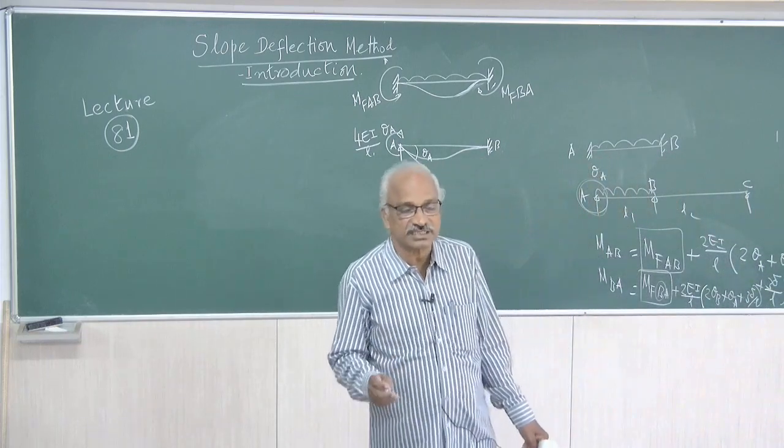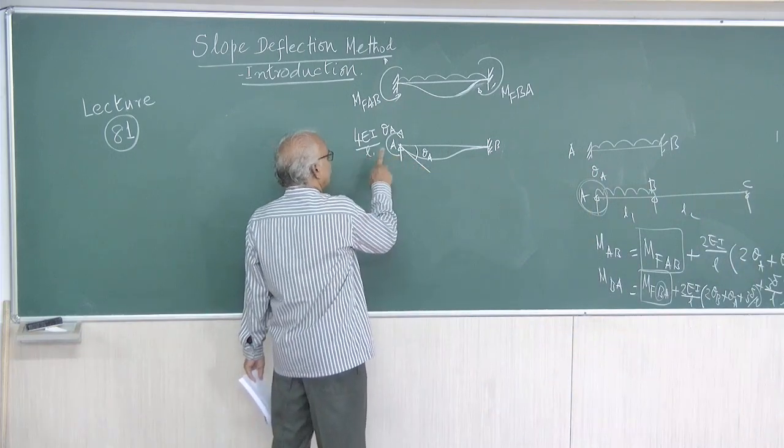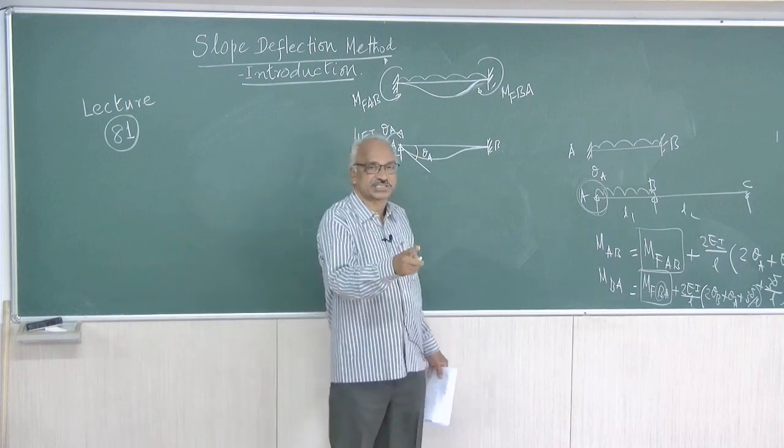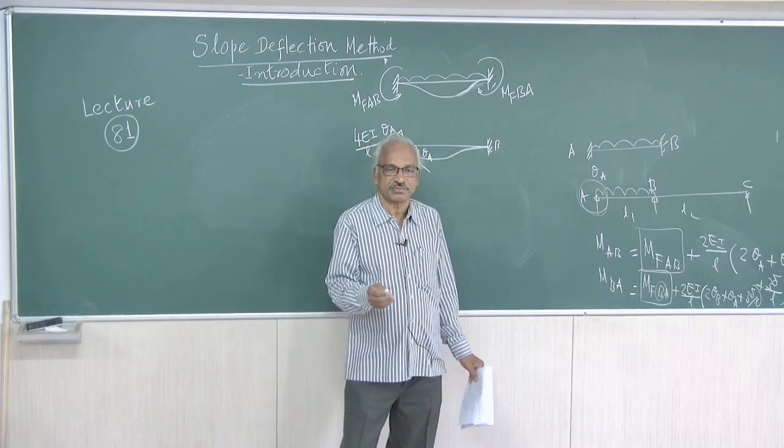So the moment that is required at the near end for causing a rotation of theta A when far end is fixed is equal to 4EI by L into theta A.